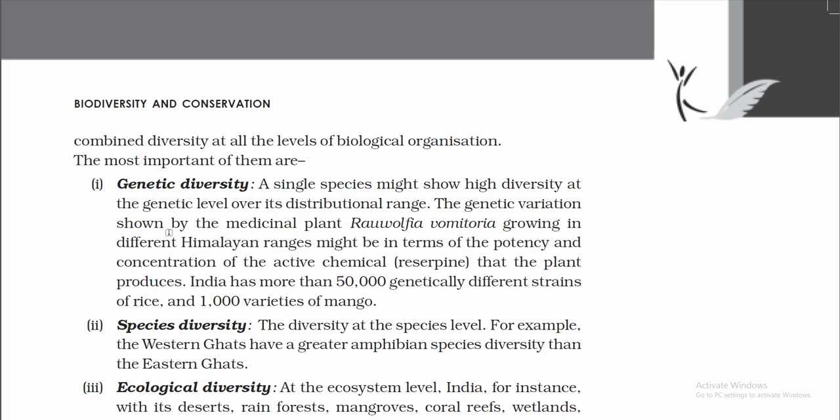The most important of them are genetic diversity. A single species might show high diversity at the genetic level over its distributional range. Genetic variation is shown by the medicinal plant Rauwolfia vomitoria.